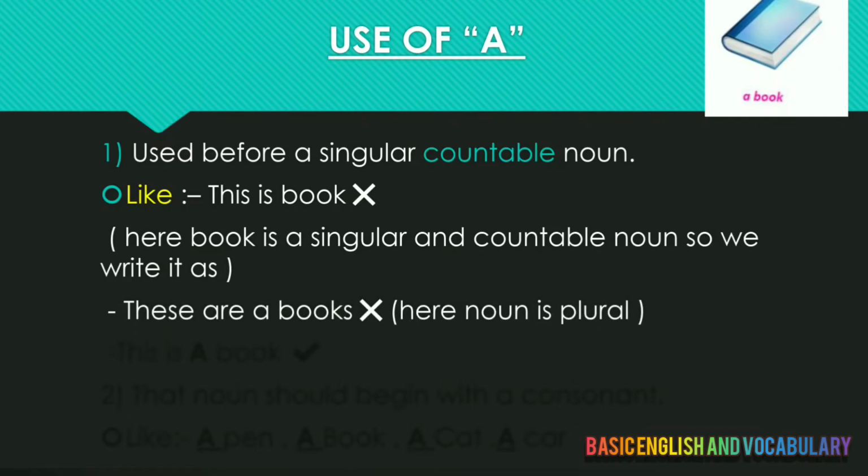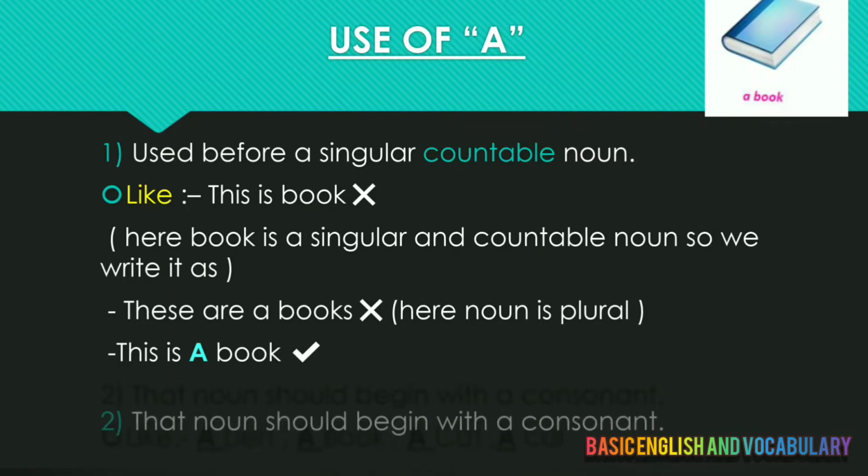These are our books. Here the noun is plural. Why are books plural here? These are not one, these are more than one. So we cannot apply a here. This is a book. I can say it because it is a singular countable noun. So this statement is correct.